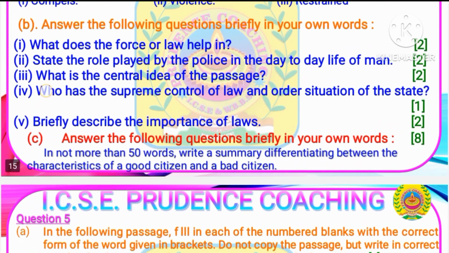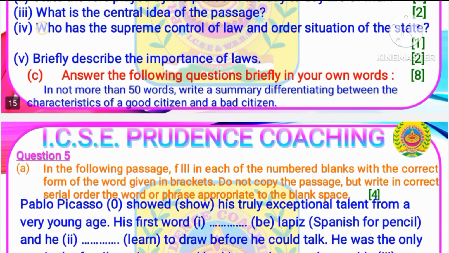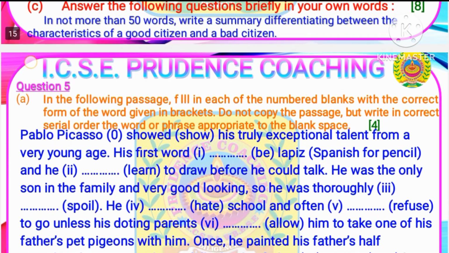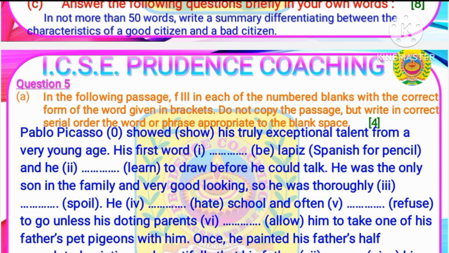It will help you to score 8 out of 8 in this summary writing part. This is very crucial. You must score full marks here so that you can score 80 out of 80 in the English language paper. Question number 5. In question number 5, you have to just write the answers which begin from number 1 to 8. For each of the answers in question number 5A, you will be awarded half marks.